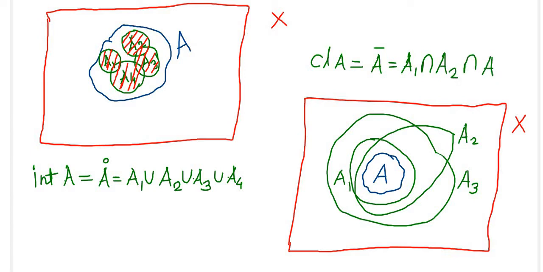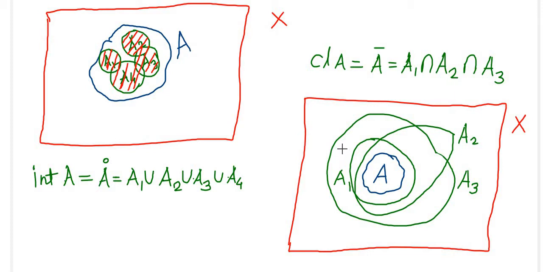These diagrams I have drawn just for explanation purposes. It is not the case that the A1, A2, A3, A4 in the interior, or A1, A2, A3 in the closure, are always finite in number. They may be finite or infinite in number. That depends on the situation.